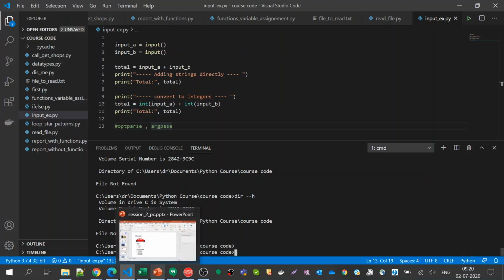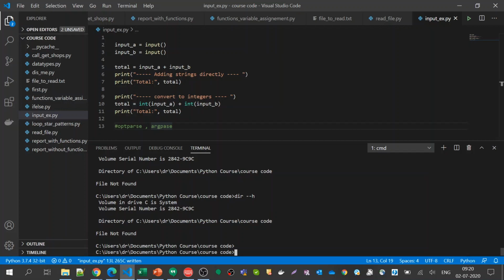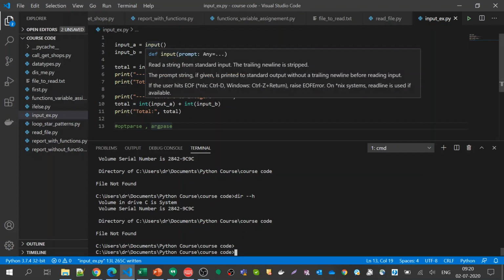Yeah, I understood this one. My follow-up question on this one: we are actually converting, or rather casting, that into an integer, right? Right, when you're passing. So whenever it accepts an input, does it always accept it in the string format? Yes, it always takes it as a string. If you just hover on that input in VS Code,